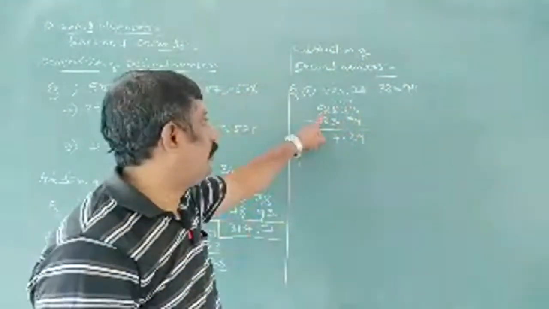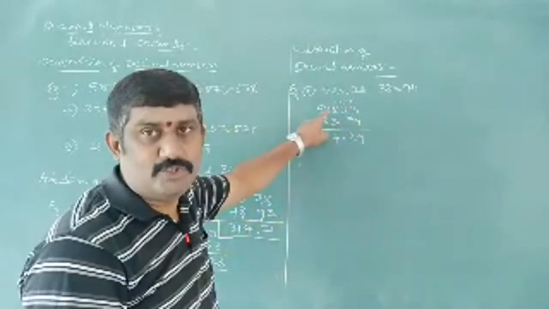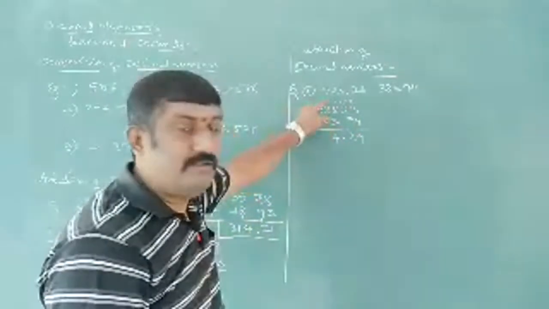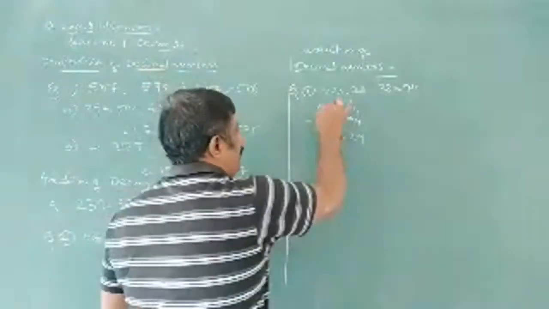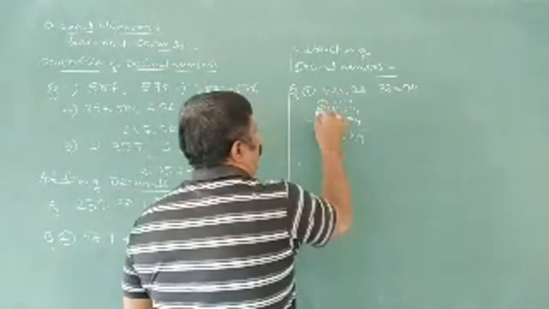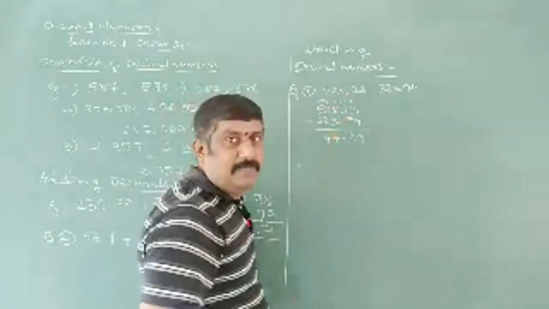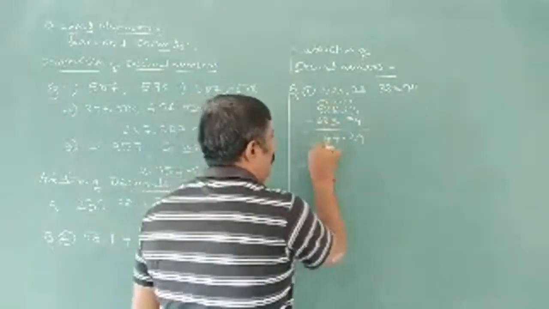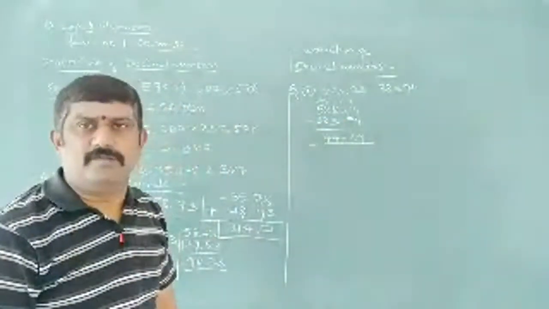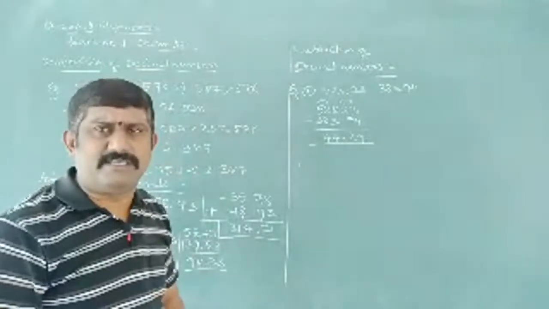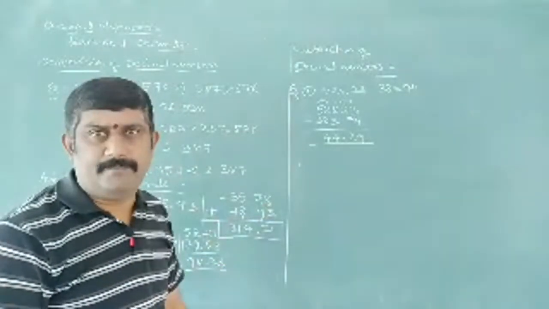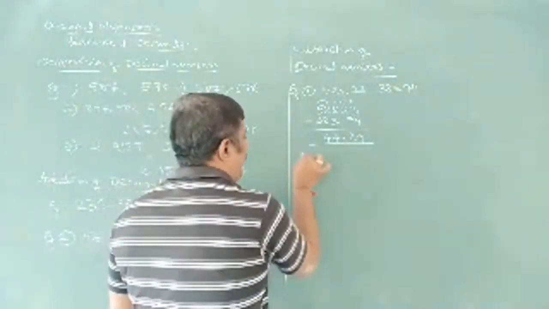Now coming to 2 here and 8 here, we should take a borrow from 5. So 12 minus 8 is 4. 5 decreases by 1 as it gave the borrow, so 4 minus 3 is 1. So simply, according to our general subtraction, we are doing this. Okay, let me take a second example here.